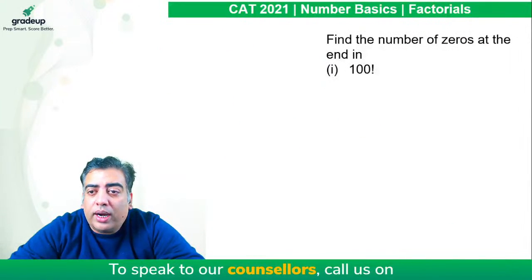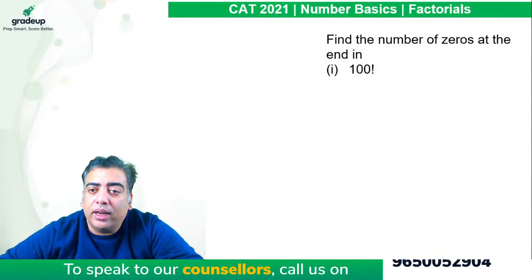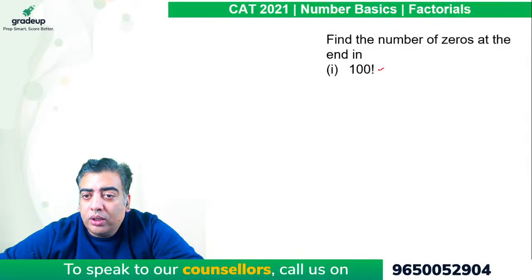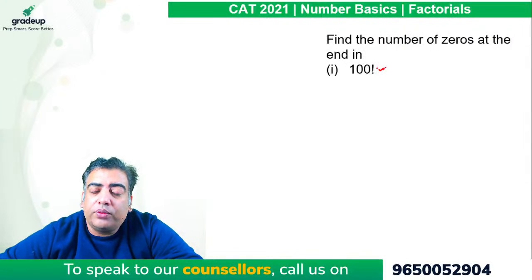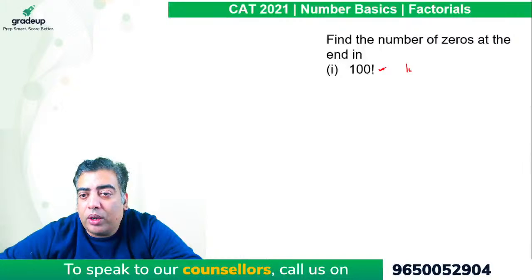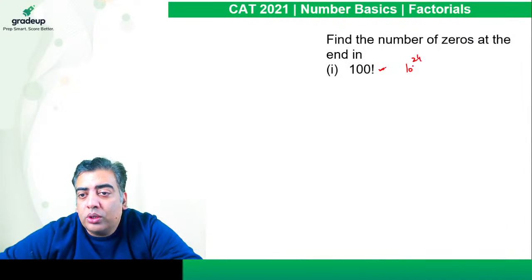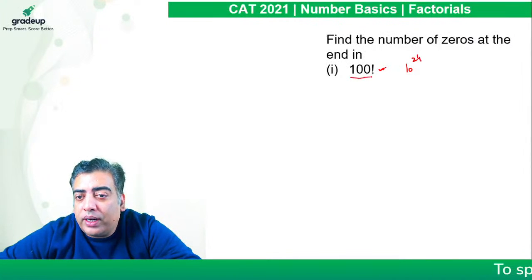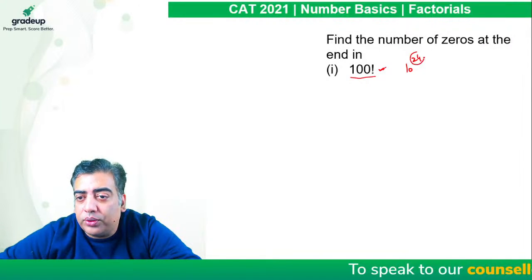So if we are required the number of zeros at the end in 100 factorial. So we just did it. We have to find the power of 5 and it came out to be 24. So the number of zeros at the end of 100 factorial are 24.